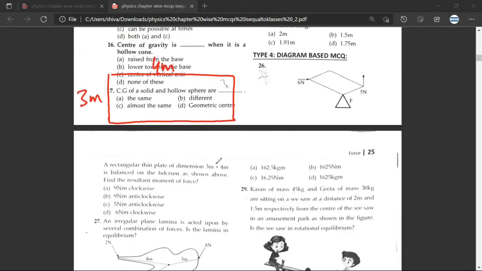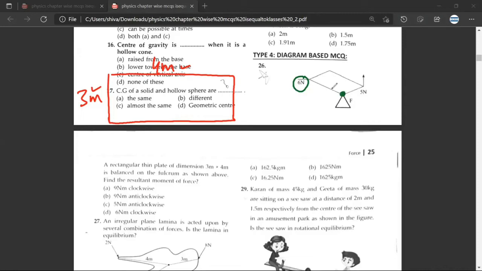Yes, sir. So it is a rectangular thin plate, at least we are clear about this. Any doubt till here? No doubt, sir. So this figure is confusing. I agree. But if we want to do this question, what he's trying to say is that this 6 Newton is at what distance from this fulcrum. Have you understood what I said?